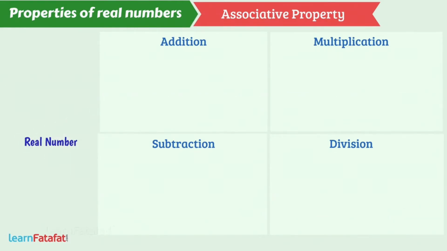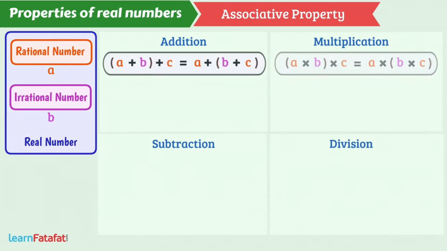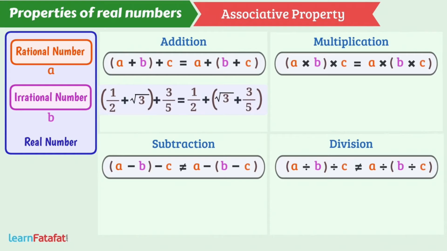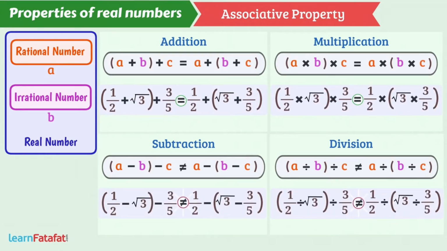For real numbers, that is, rational and irrational numbers together, the addition or multiplication is associative, while subtraction or division is not associative.